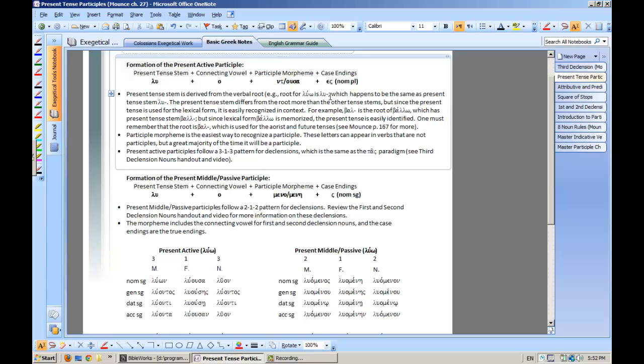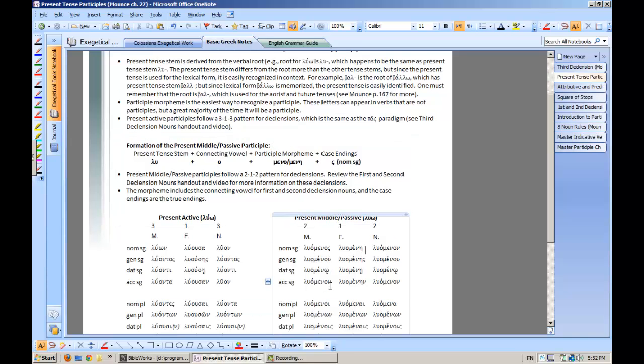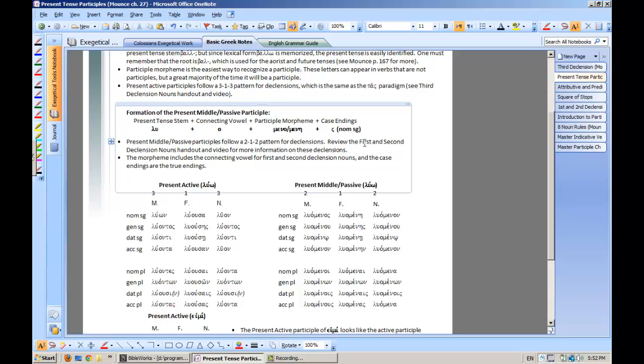the case endings for third declension, because with third declension, if you remember, they're nouns that end with a consonant, so the case endings actually have vowels at the beginning in most cases. Here the participle morpheme must end in a vowel, and then you add the case endings. So second declension, something like ho logos, and so you got sigma for the nominative, and then logou, the omicron upsilon. So down here, review the first and second declension noun handout and video for more information on these declensions if you can't remember the second or the first declensions.